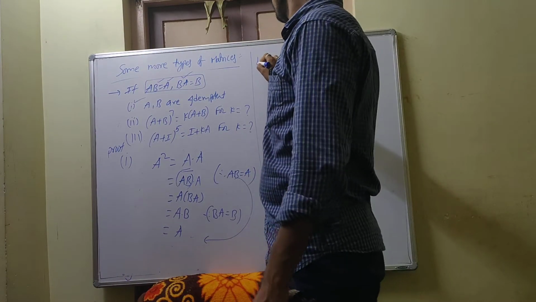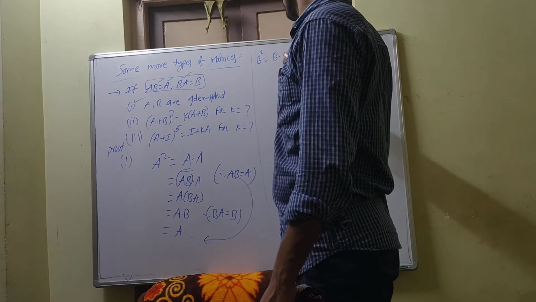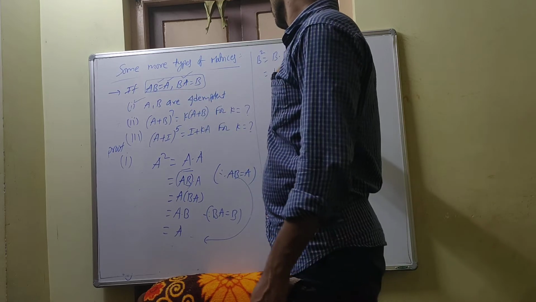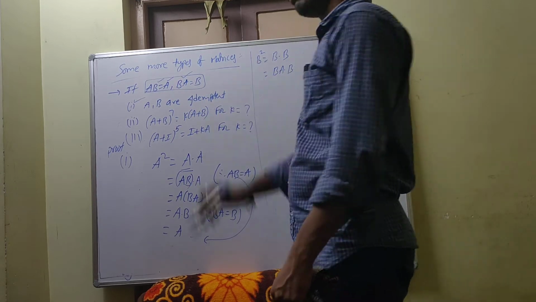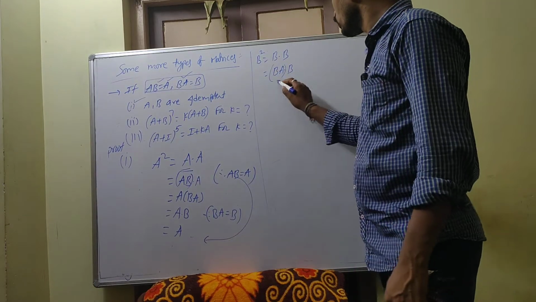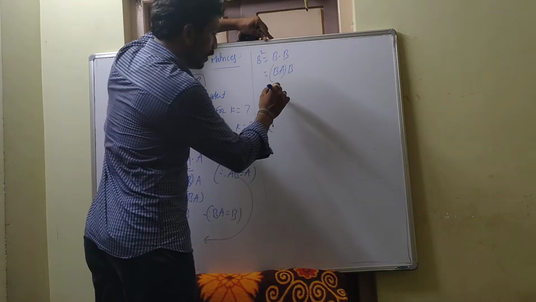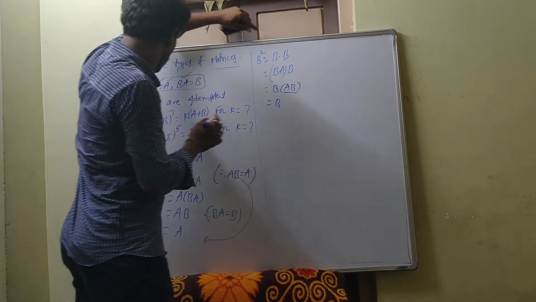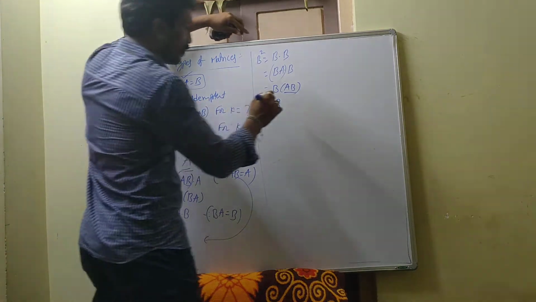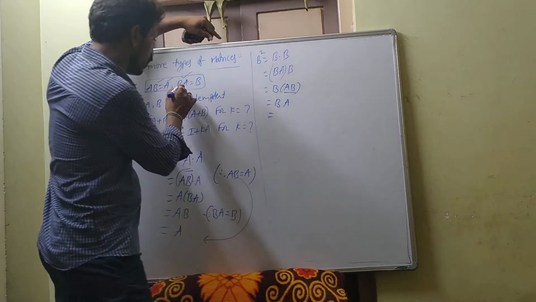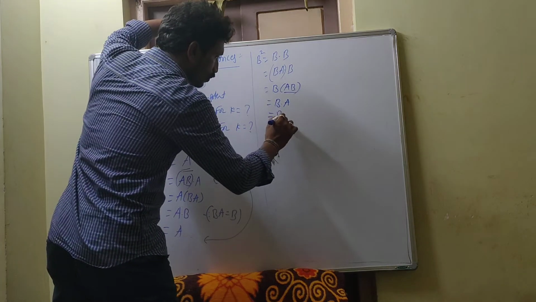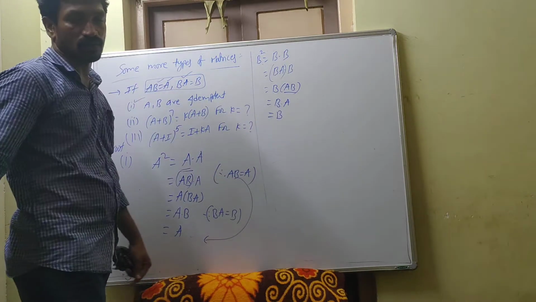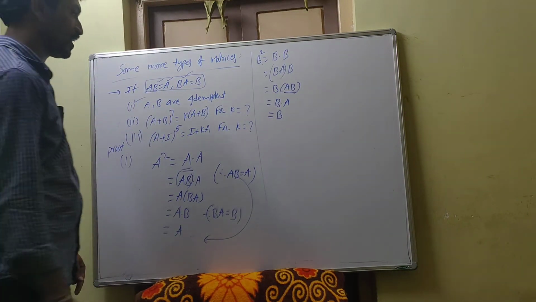Next one, B square. Similarly, B square how can you write? B into B. So B means how can you write? B means BA into B. Clear? So again apply associative property. B into AB. But AB is equal to how much they given? A only. So BA. But BA is equal to how much they given? B. So totally B square is equal to B. So A square is equal to A, B square is equal to B. So first one is proved. Now go to second one.